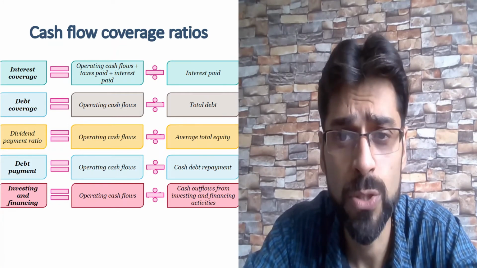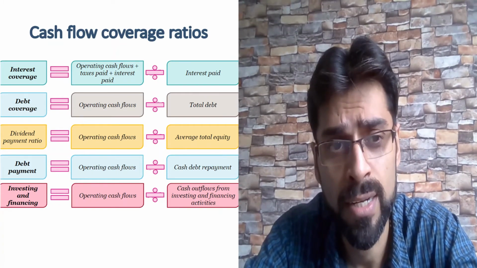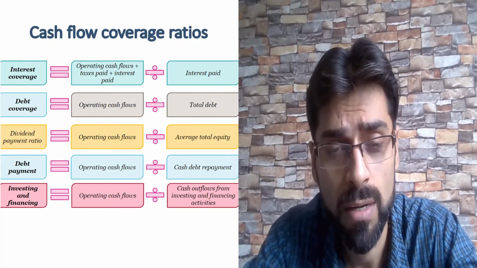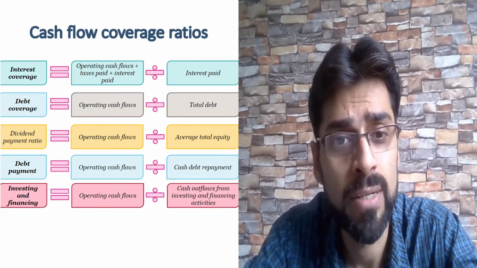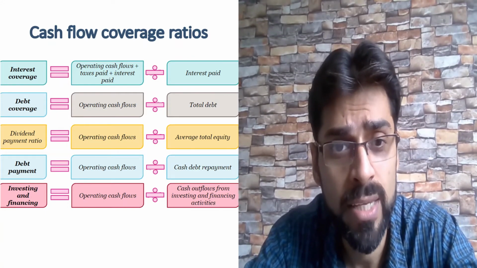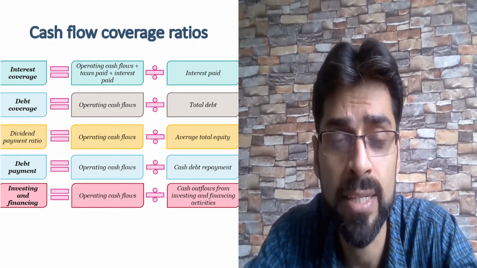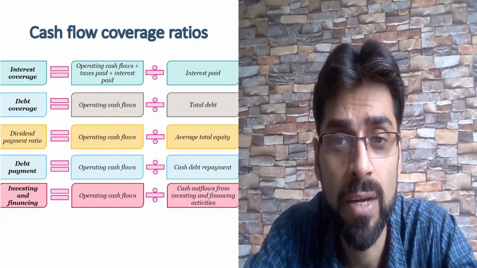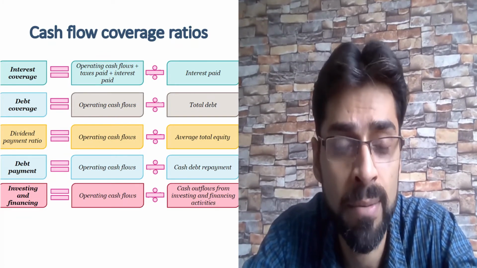Cash flow coverage ratio. Under the interest coverage ratio, we try to compute the company's ability to honor its debt payments. So we take the operating cash flows plus interest paid, divided by interest paid. So we try to compute the capability of debt payments.